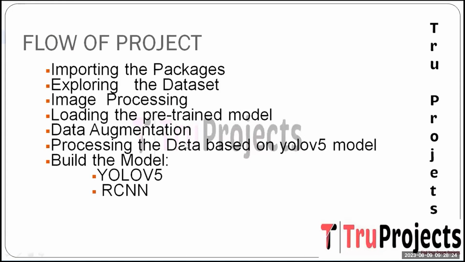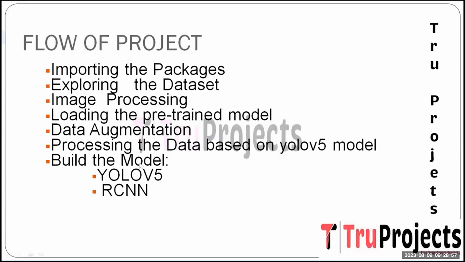And the next step is data augmentation. To enhance the model generalization, data augmentation techniques like rotation, flipping, and color adjustments are employed. This diversifies the training dataset and aids the model in recognizing the finger vein pattern under varying conditions. And the next step is processing the data based on the YOLO V5 model. The chosen model, YOLO V5, pre-processes the images for finger vein detection; it is an object detection model that can detect localized objects within the images.